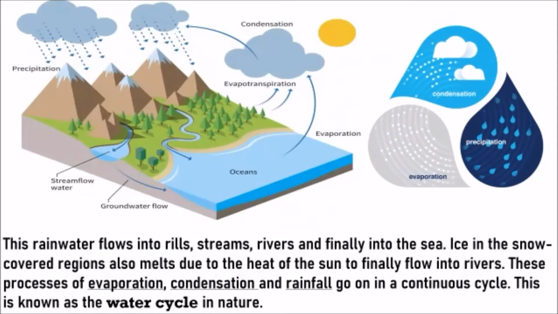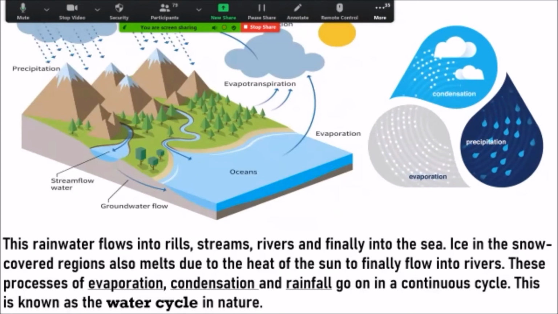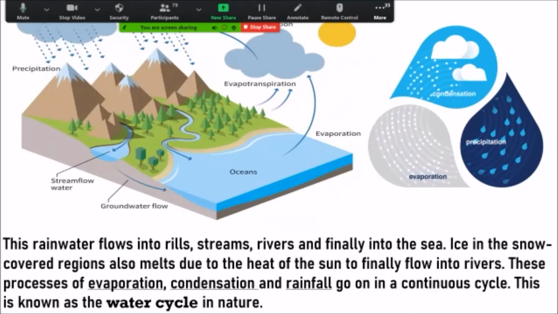Whatever I underline is very, very important. So this process of evaporation, condensation, rainfall is together called your water cycle. Keep this in mind. It's very, very important. In the second picture, you see it's called precipitation. It's the same thing.